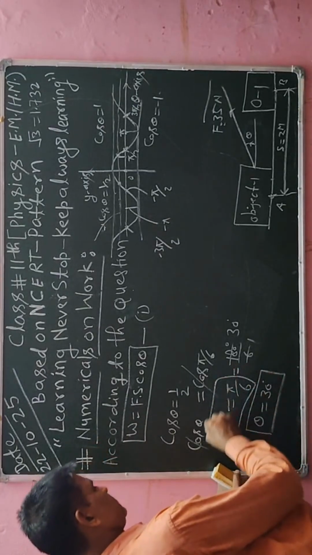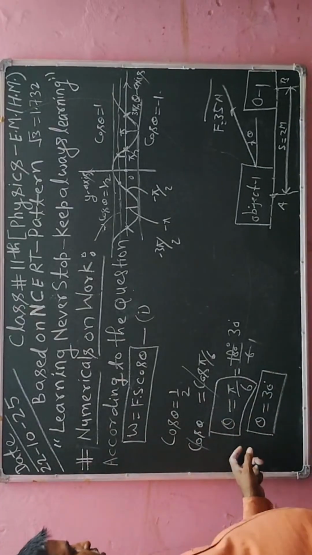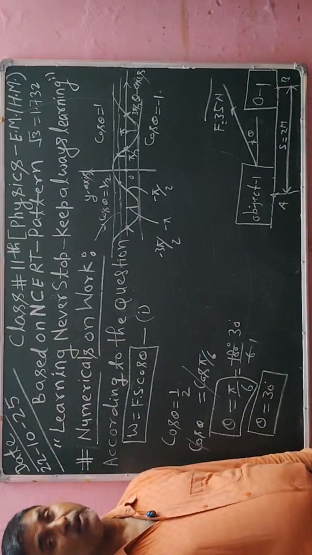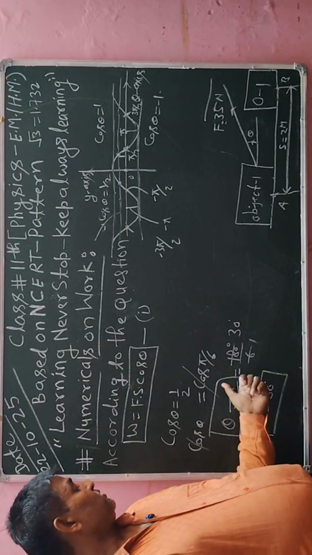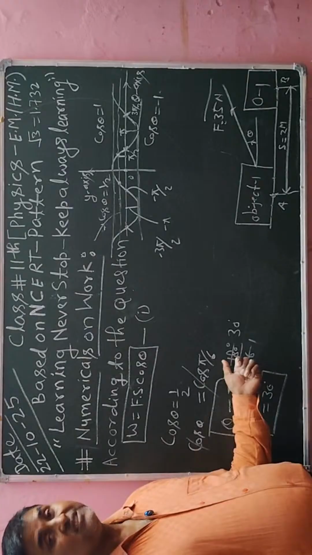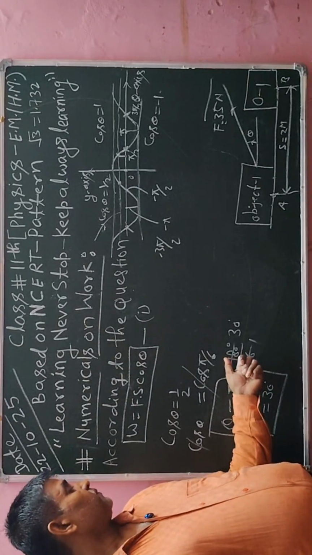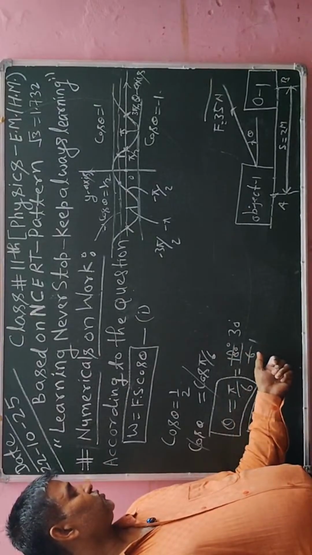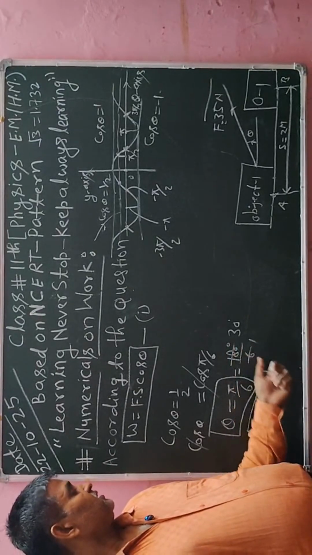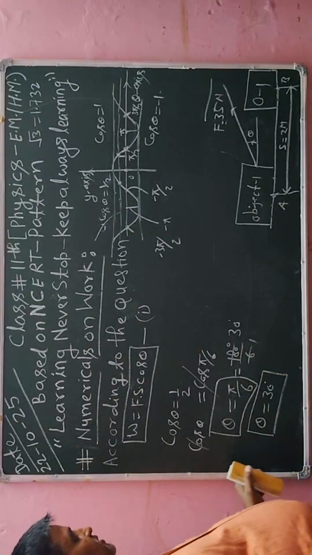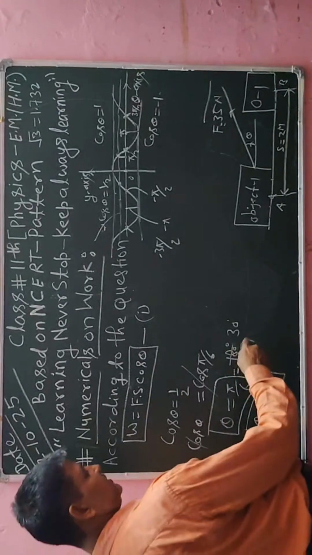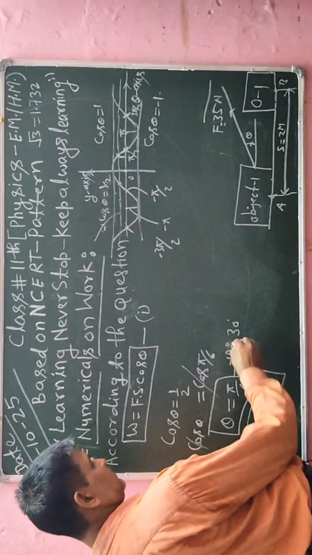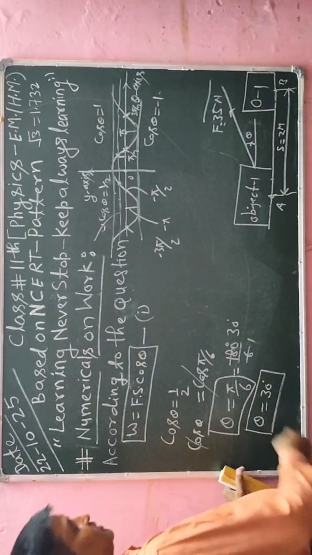So I have to convert radian into degree. Pi is also known as 180 degrees, so in the place of pi I put 180 degrees. 180 degrees divided by 6: 6 ones are 6, 6 threes are 18, so 0 will be there. So theta will be 30 degrees.